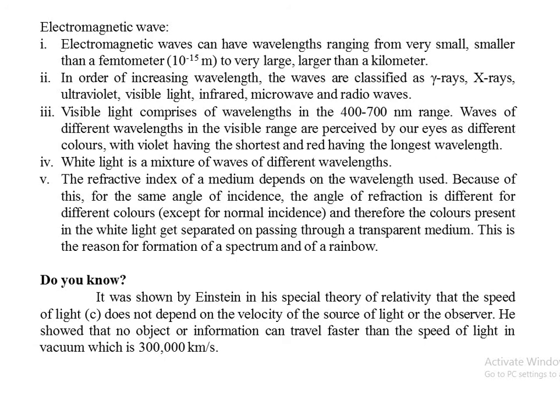Therefore, the colors present in white light get separated on passing through a transparent medium. Last year we saw dispersion of light through a prism. This is the reason for formation of a spectrum and of a rainbow. That is, 7 colors were separated, and the 7 colors present are known as a spectrum. In case of a rainbow also we obtain 7 different colors, so that is also formed as a spectrum.